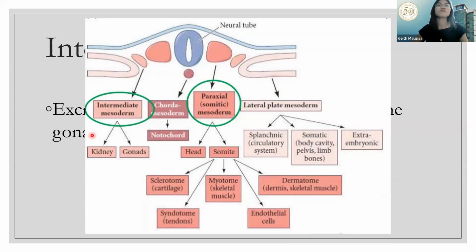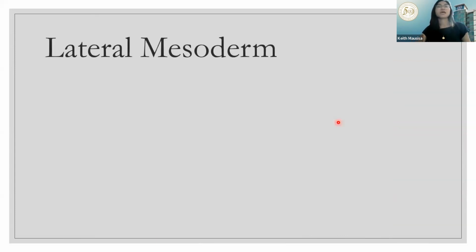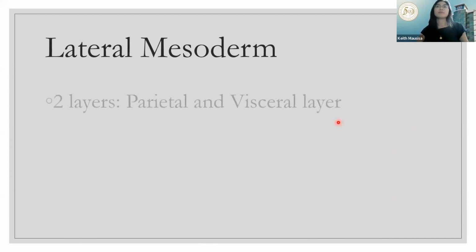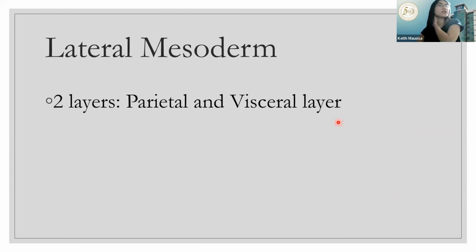It will form your kidney and gonads. Naalala pa si gonads, di ba? Ito yung mga testes, ovaries. Finally would be your lateral mesoderm. We have two layers for the lateral mesoderm. This is your parietal and your visceral layer.